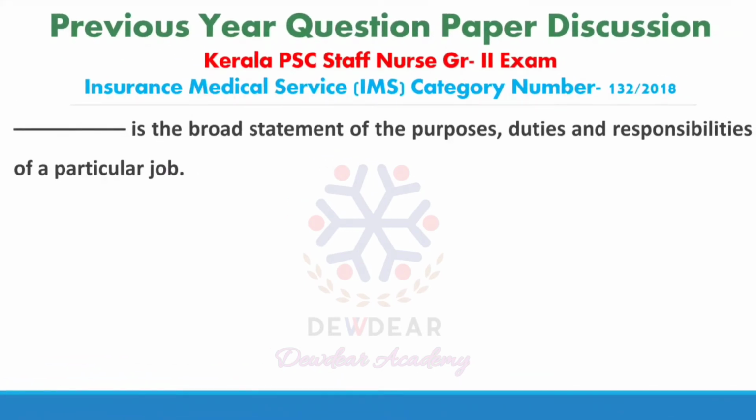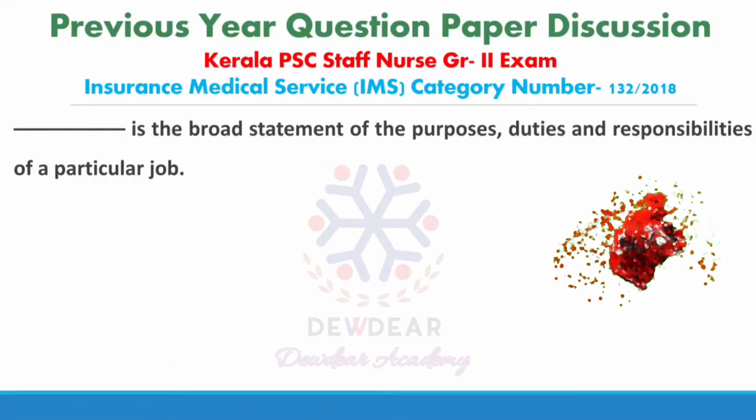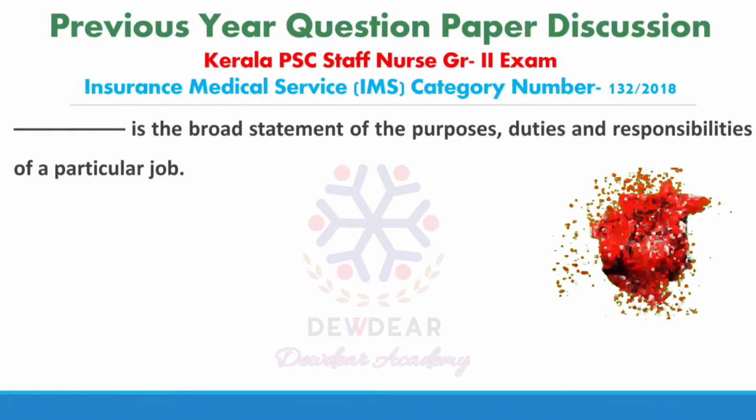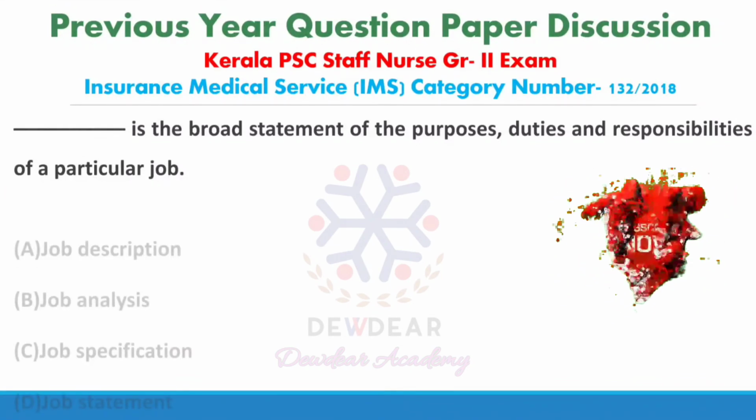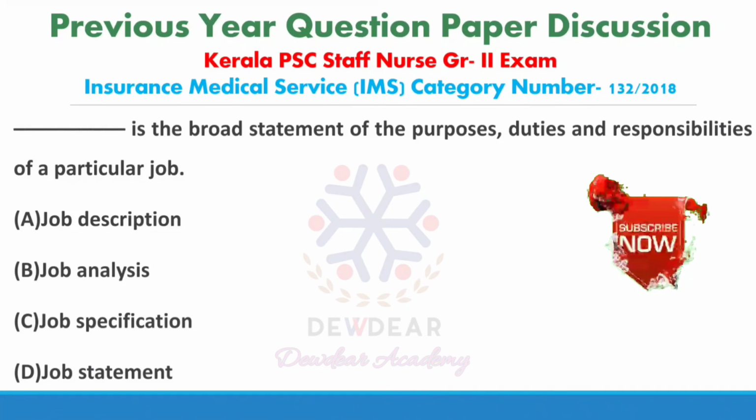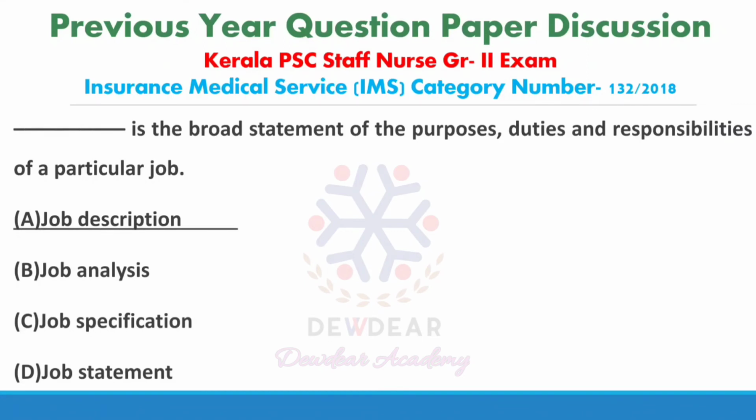Next question. Dash is the broad statement of the purposes, duties and responsibilities of a particular job. Options are job description, job analysis, job specification, job statement. Correct answer is job description. Job description is the broad statement of purposes, duties and responsibilities of a particular job.